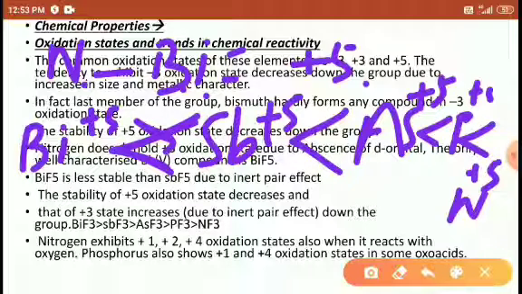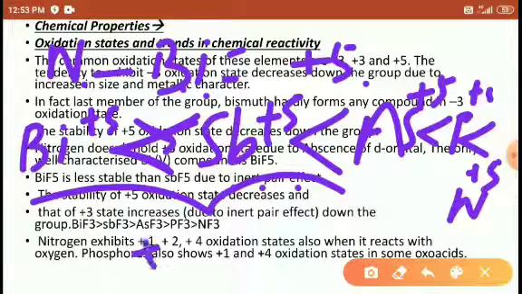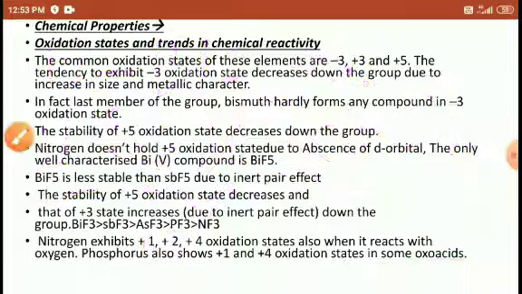Why? Because they want to attain the inert pair effect. So they commonly show the +3 oxidation state here. The outermost electrons want to be stabilized, so the elements at the bottom show only the +3 oxidation state.